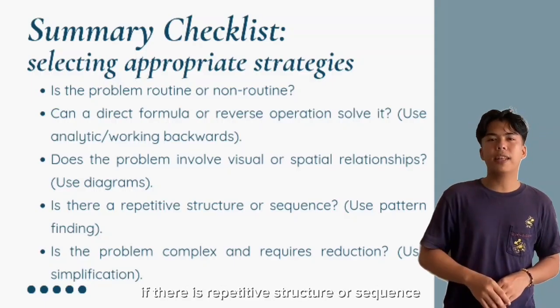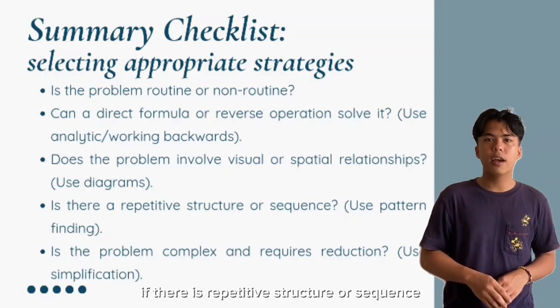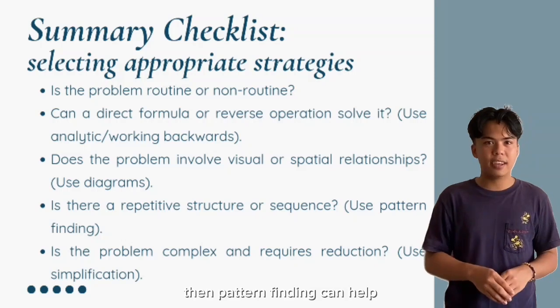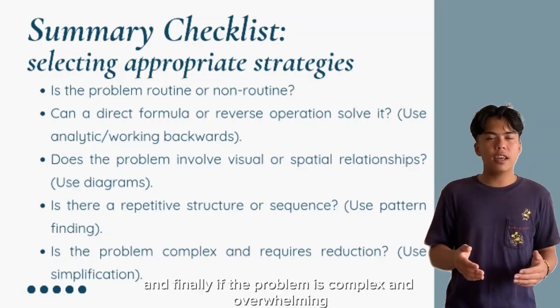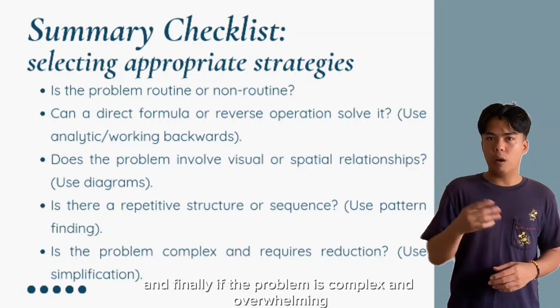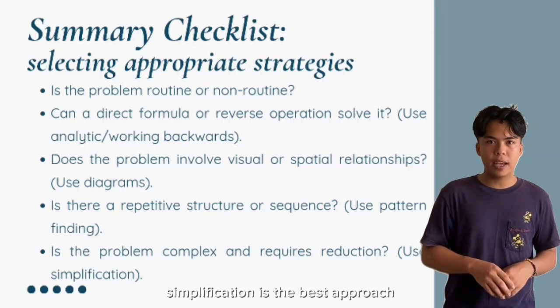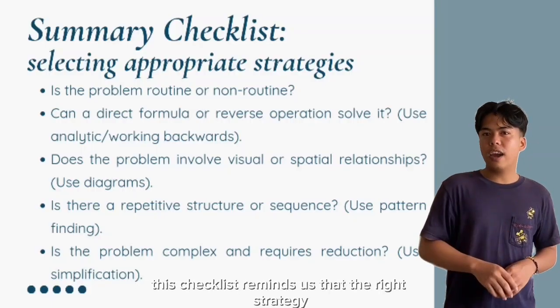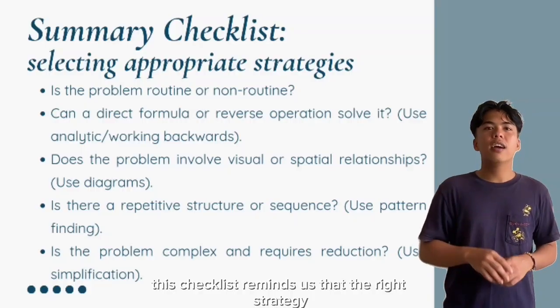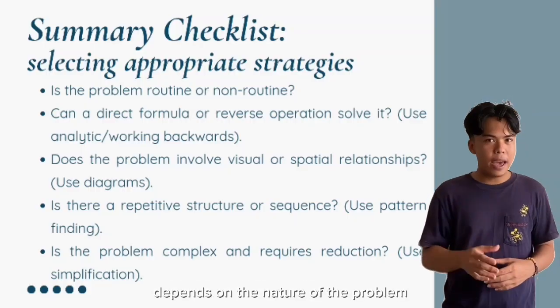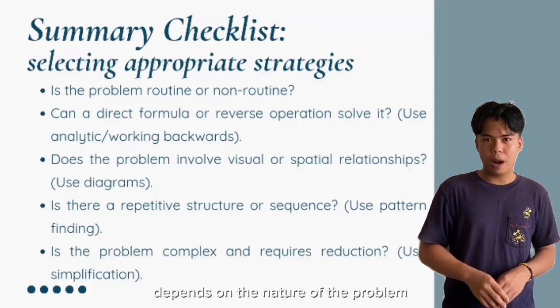If there is repetitive structure or sequence, then pattern finding can help. And finally, if the problem is complex and overwhelming, simplification is the best approach. This checklist reminds us that the right strategy depends on the nature of the problem.